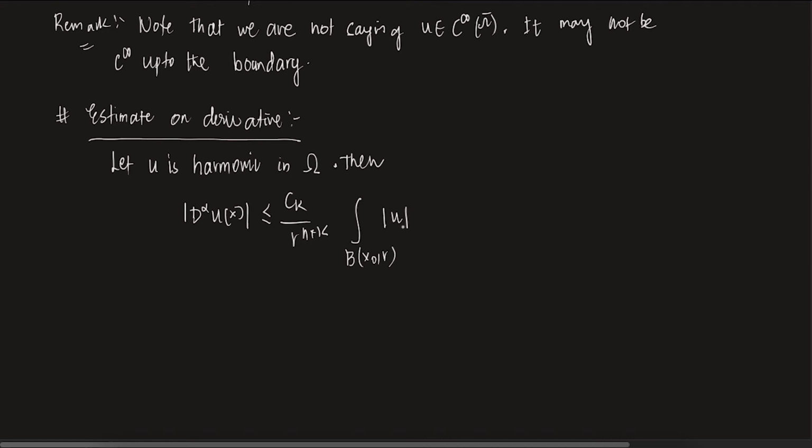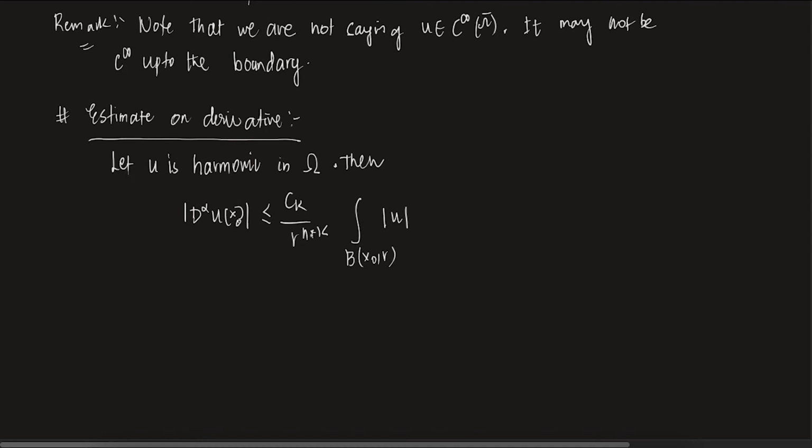Of course you can write u of x dx, but I'm not writing dx all the time. Sorry, it has to be x naught.